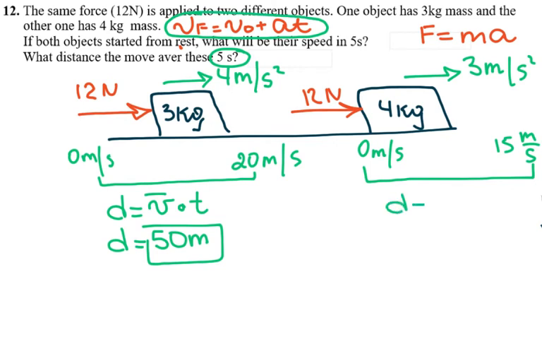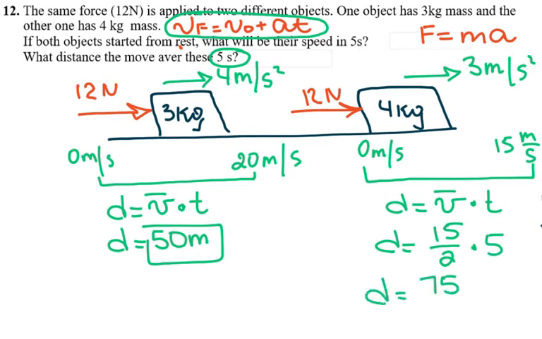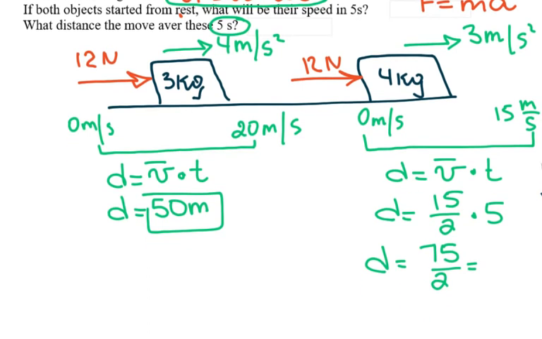Then the distance again is equal to average velocity times the time. In this case, average velocity is 15 over 2 times 5. So I get 75 divided by 2, which is 37.5 meters.